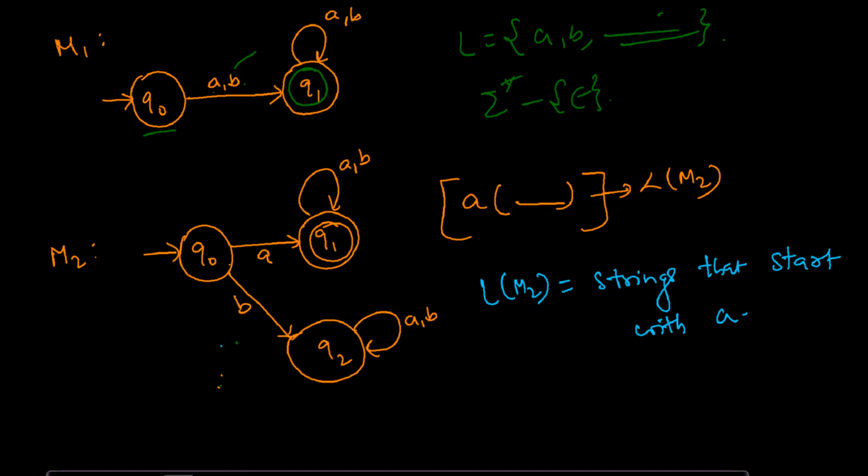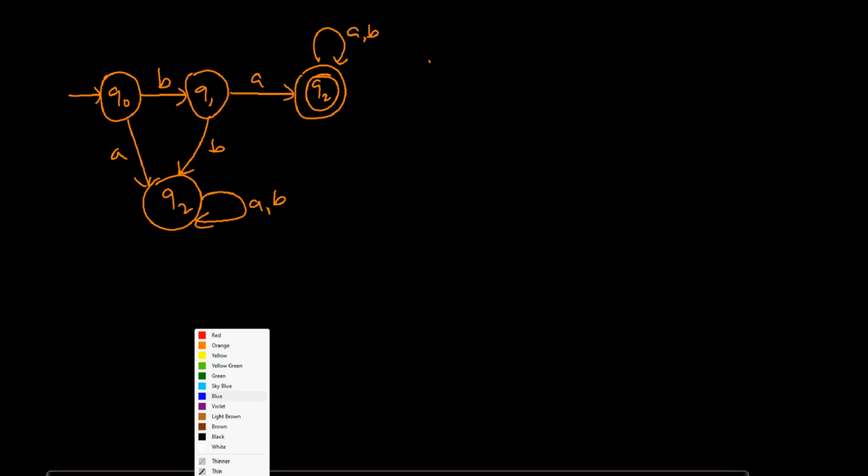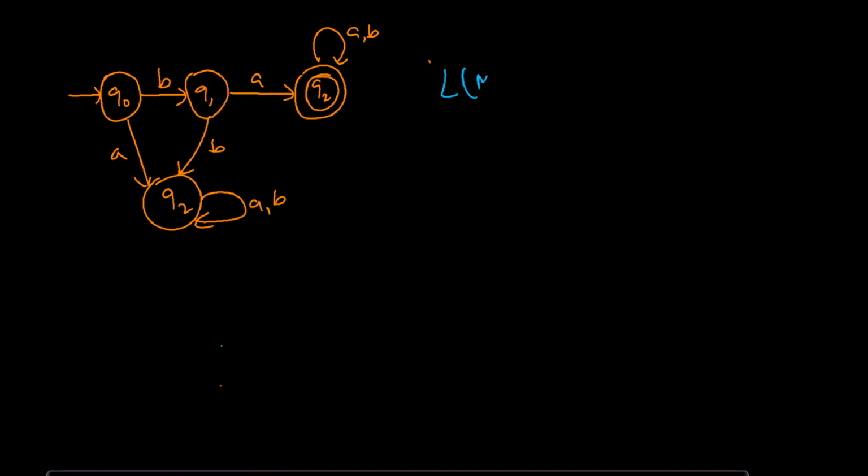Okay. We'll take one more example and we will end this session. Make Q2 the final state. On seeing A, let's say you go to the dead state. So this is the DFA. What is the language of this DFA?